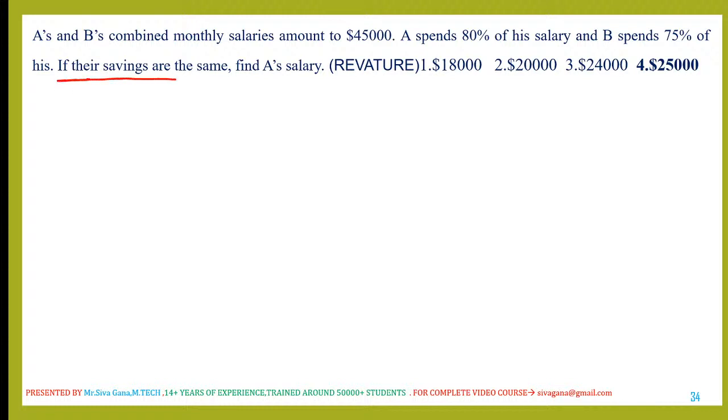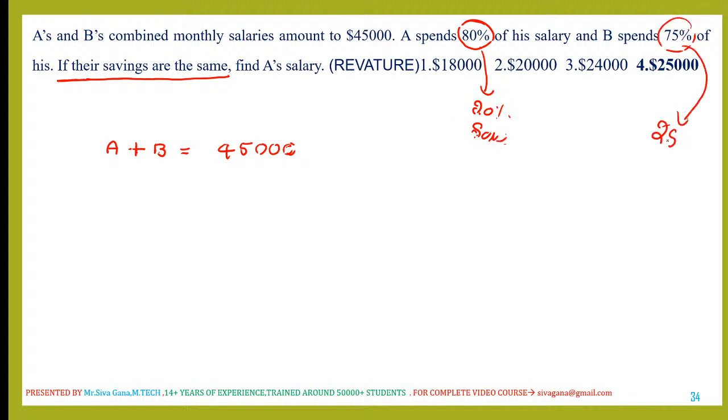If their savings are same. So A and B combined, how much, my dear viewers? $45,000. That's okay. A spends 80% of his salary, which means 20% is saving of A. And B spends 75%, so 25% is saving of B.